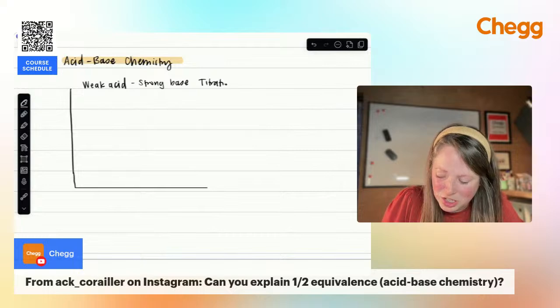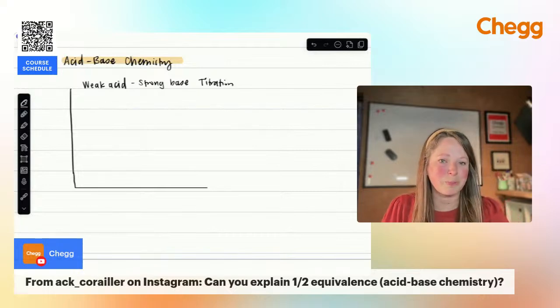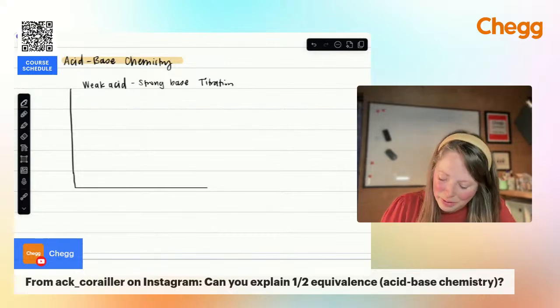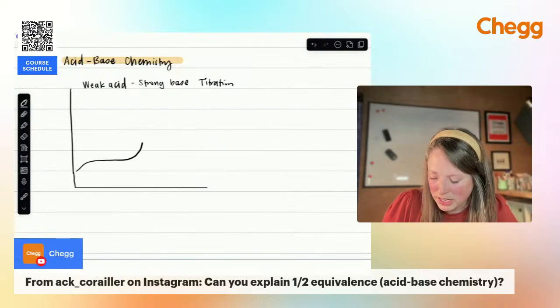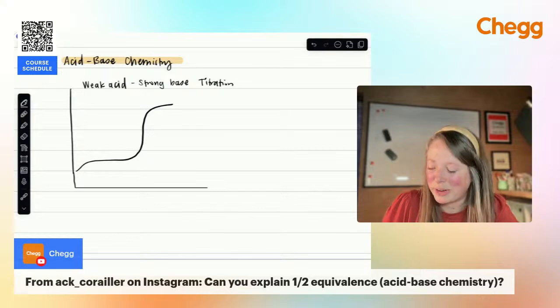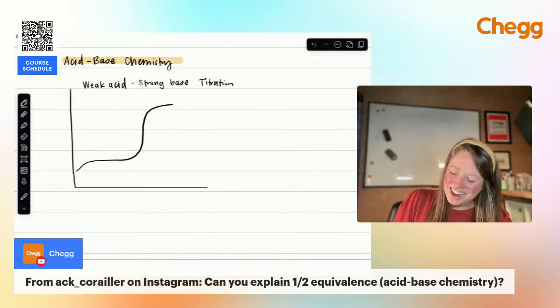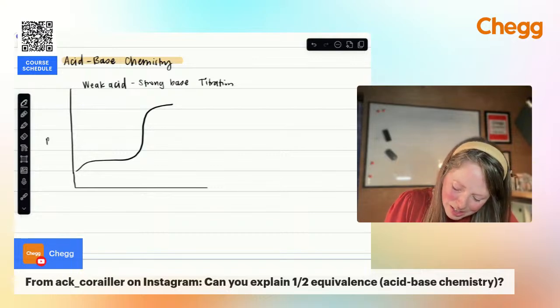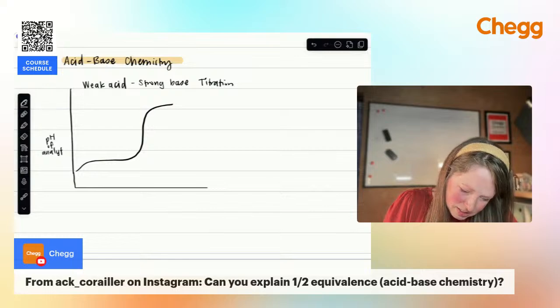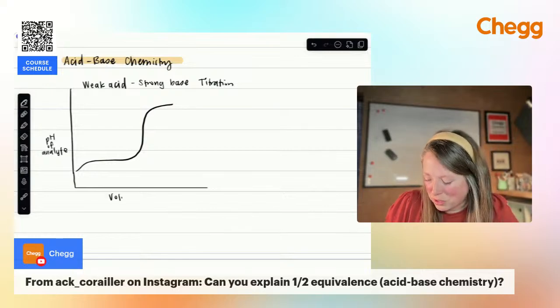So let's look at a titration curve, and then we'll talk about that half equivalence point. All right, so I'm just going to draw a curve. Don't judge me. That's not too bad, right? So with this, we have somewhat of a low pH. So this is my pH of analyte, or this is going to be my volume.